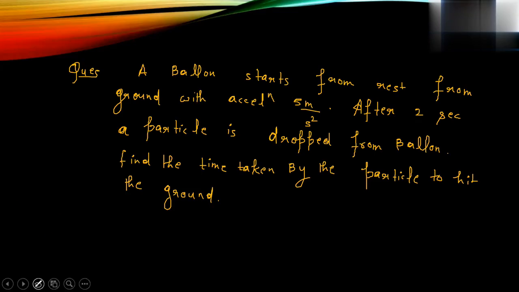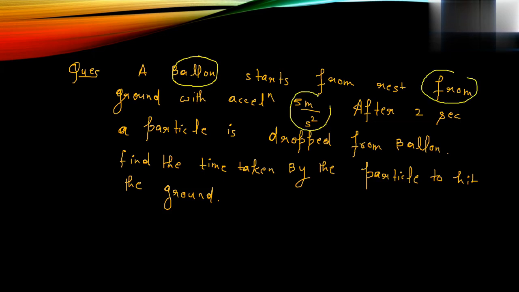First of all, read the question carefully. A balloon starts from rest from the ground with acceleration 5 meter per second square. After 2 seconds, a particle is dropped. So after 2 seconds, we have dropped a particle from the balloon. Now they are asking: find the time taken by the particle to hit the ground.